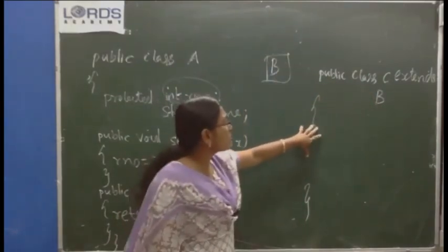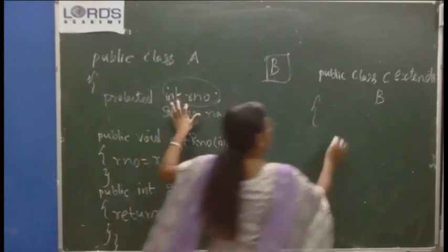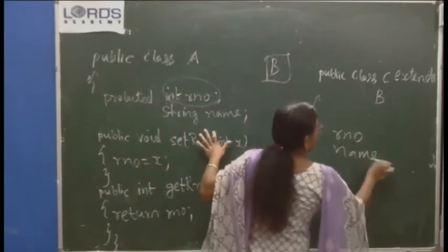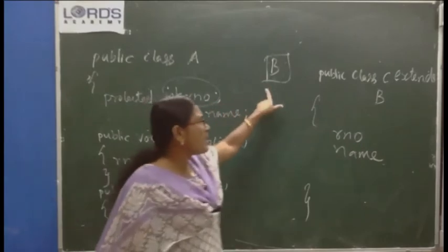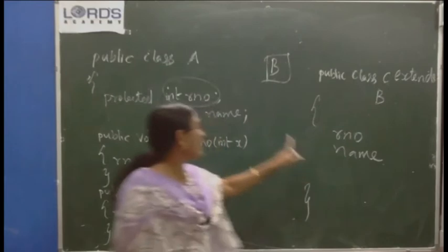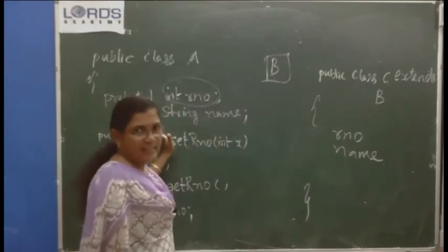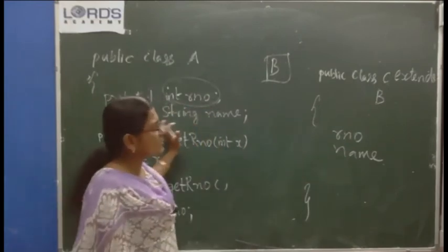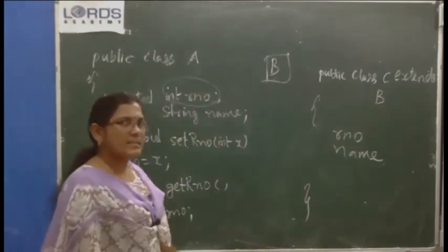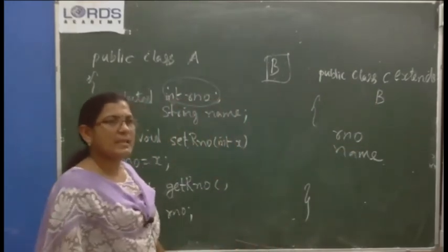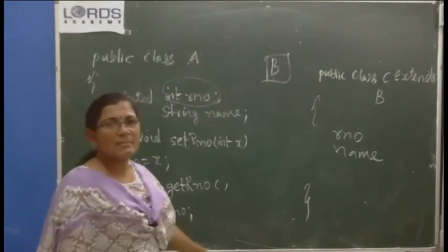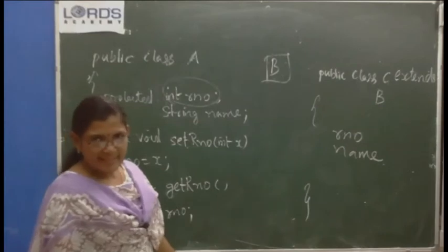So in C also you will be able to refer to the roll number and name directly. Through B in C we are getting the characteristics of A. Indirectly we are getting the characteristics of A in C. This is known as multi-level inheritance. We can see that our grandparents' characteristics may be inherited by a grandson, isn't it?